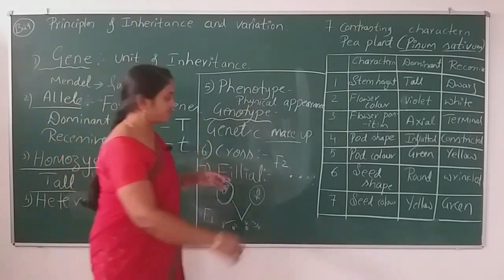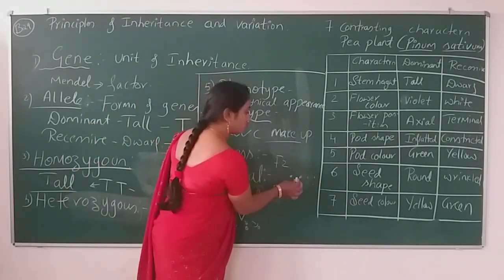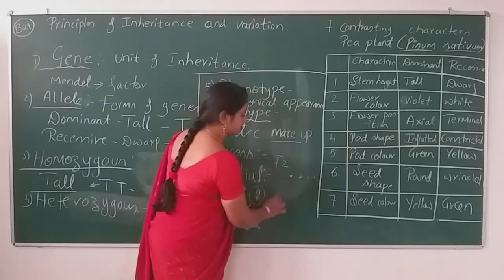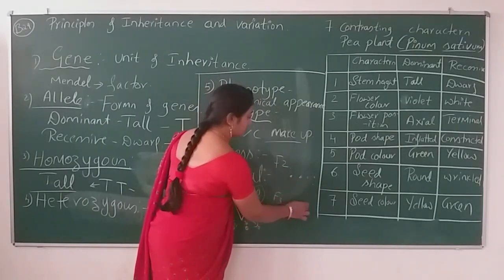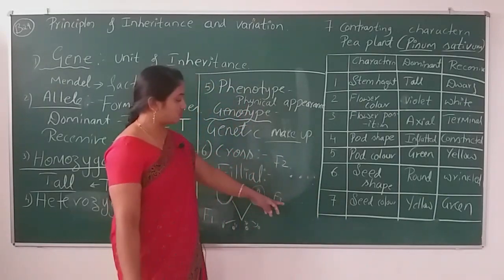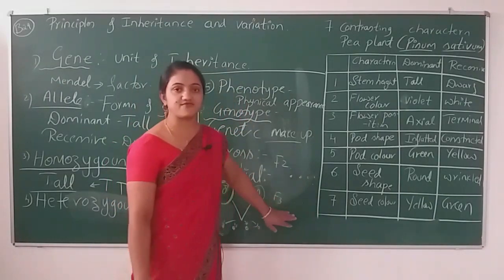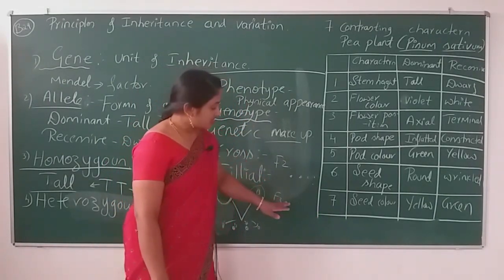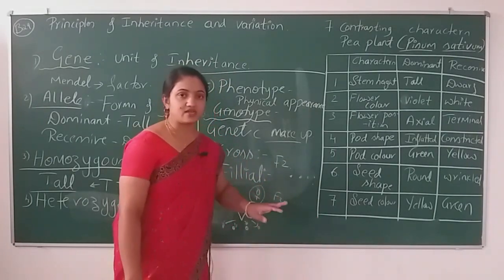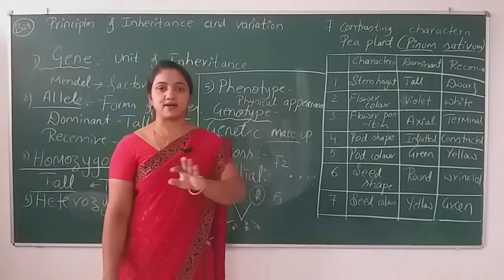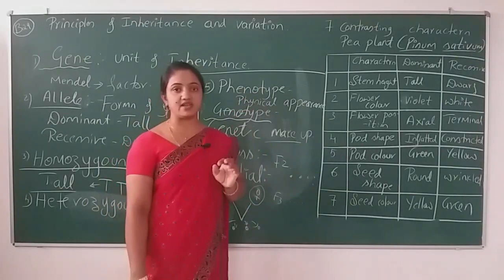And again, if you cross these two F2 generation plants, the offsprings we get in the future will be considered as F3 generation offsprings. Like that, we can continue crossing the plants up to the 6th generation.